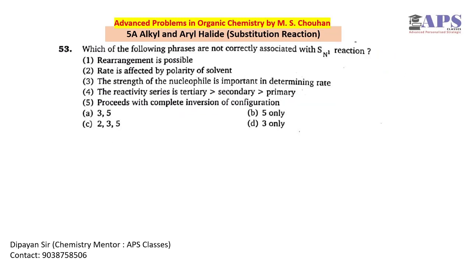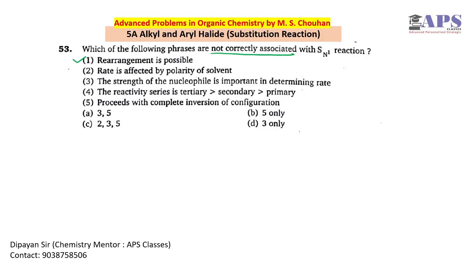Moving forward to question number 53: which of the following phrases are not correctly associated with SN1 reaction? This is very easy. In SN1 reaction, carbocation is formed in step 1 and this carbocation can rearrange itself. So option 1 is correct. We have to find the not correctly associated one. Rate is affected by the polarity of the solvent.